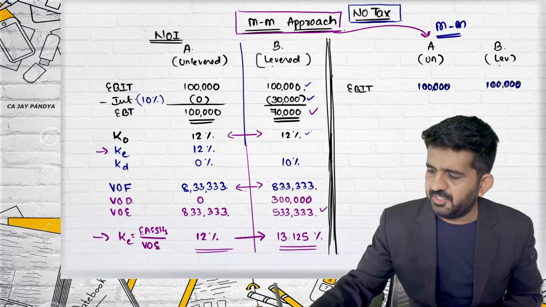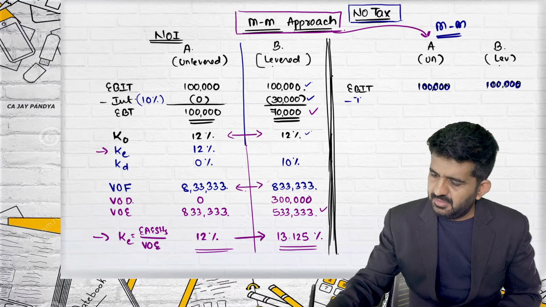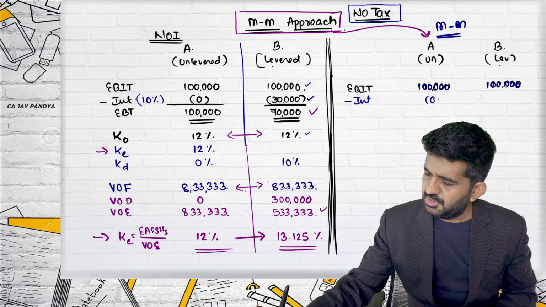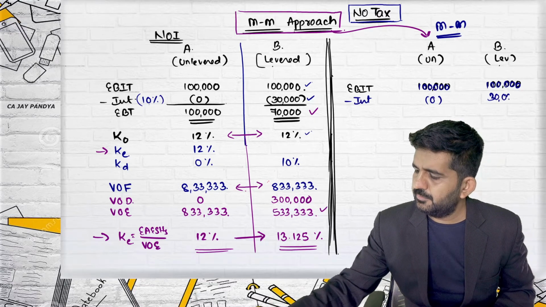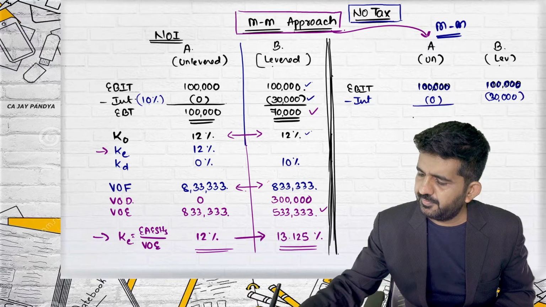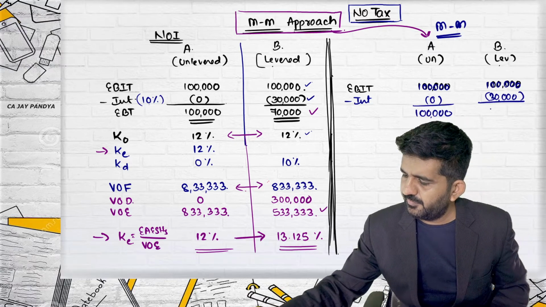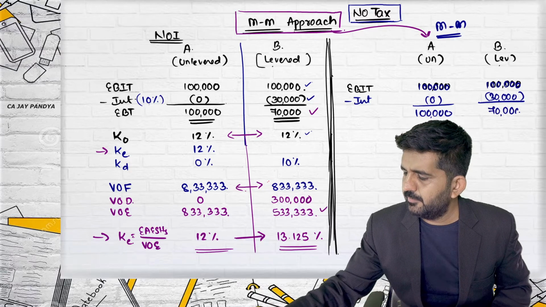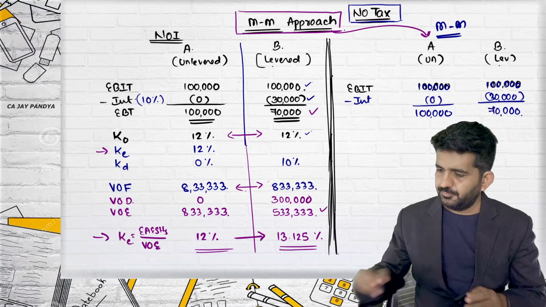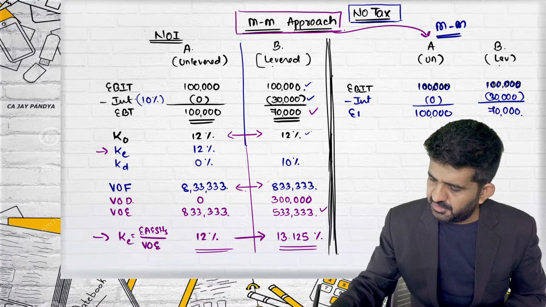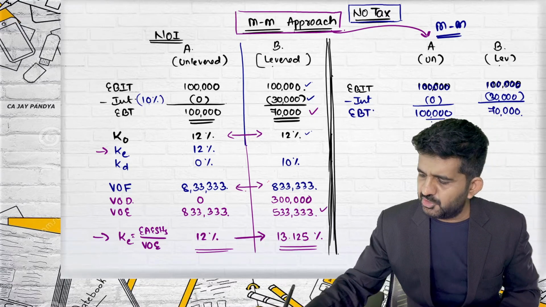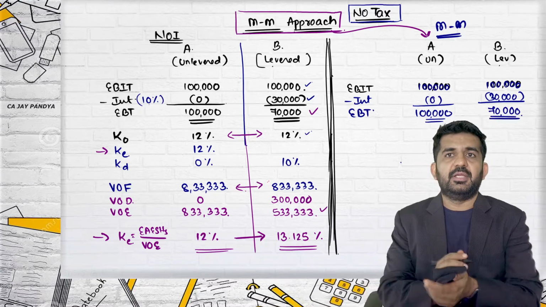I am solving it by MM. Minus interest 0, 30,000. This will be 1 lakh, this will be 70,000. This is EBT. As there is no tax, this will remain EBT.